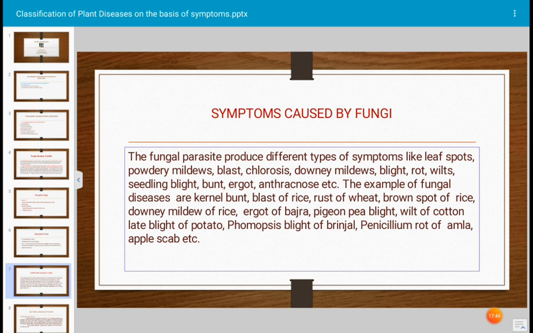All these are the diseases which have different types of symptoms. Very typical symptoms are produced by the fungi. They are easily identified by an expert plant pathologist. Okay, next.